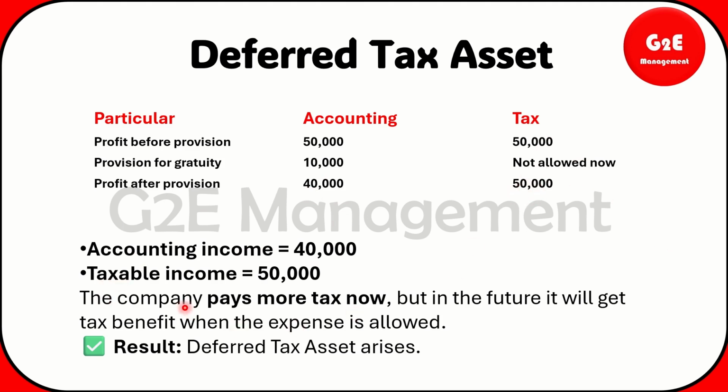So what the company will do is pay more tax now, but in the future it will get a tax benefit when the expense is allowed. Right now they will pay, but in the future they will get it back, because once they pay the employee, they can reduce it. So that is how deferred tax asset arises. In such cases, a deferred tax asset will arise. They actually need to pay tax on 40,000 only, but they are paying on 50,000 as per the tax book. But in the future, they can get the benefit of this 10,000 difference. That's what we call deferred tax asset.